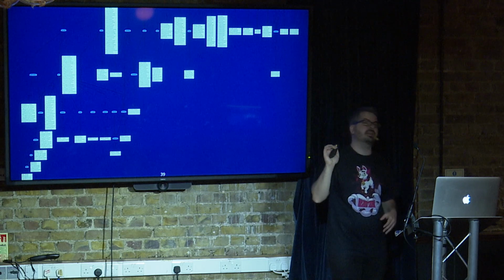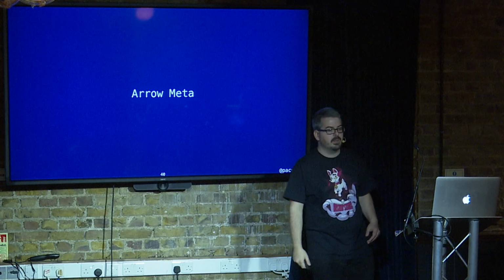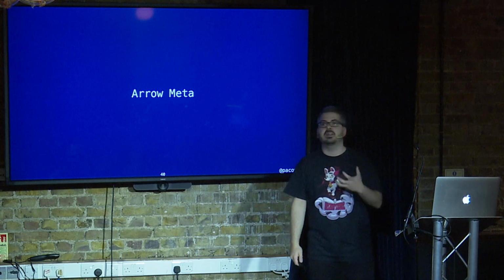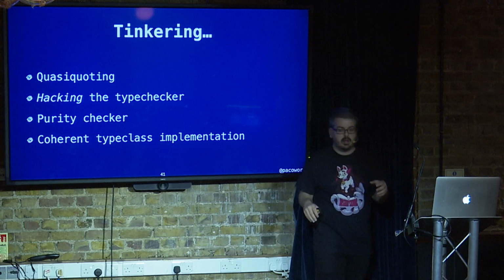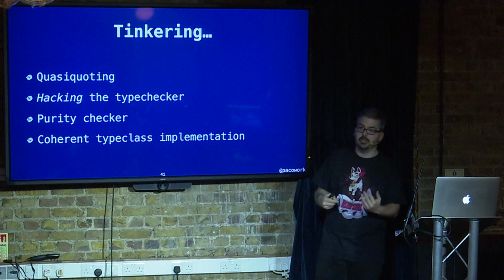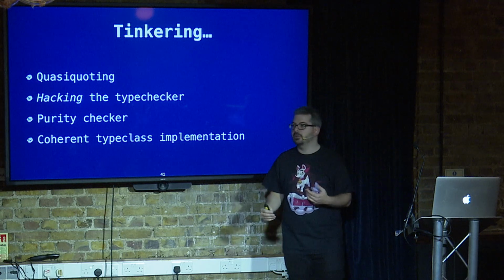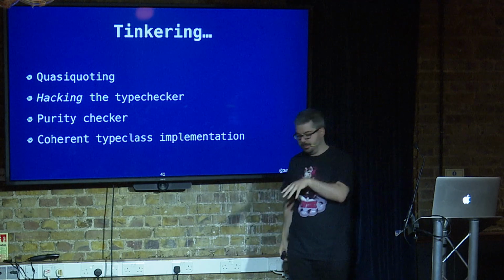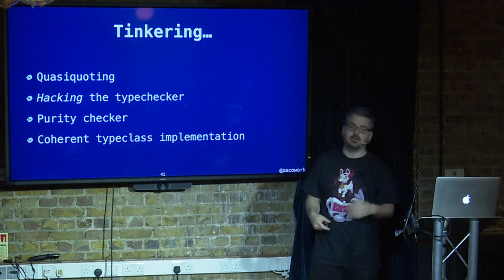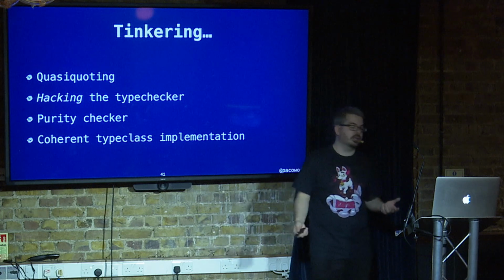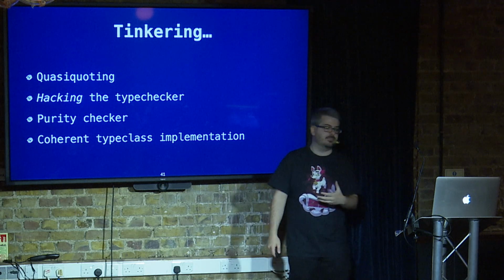We have a library for metaprogramming that is being built right now on top of compiler extensions that is called Arrow Meta. So we're at a stage where we are doing early tinkering to figure out how we can do basic things like quasi-quoting. We can do things like hacking the type checker so it understands hierarchy in the types. We can even do a purity checker because we can say if this function is suspended, it allows side effects. If the function is not suspended, you're not allowed to have statements, or you're not allowed to do calls that return unit. So it's a really nice purity checker, but it's really simple to implement on top of this infrastructure.